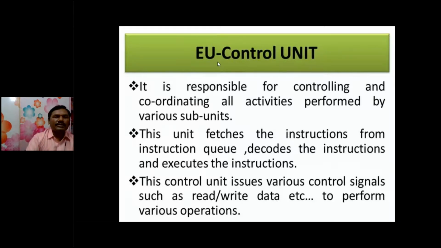The control unit, as a part of the execution unit, is responsible for controlling and coordinating all activities performed by the various subunits. This unit fetches the instructions from the instruction queue and decodes them, and then sends them to the ALU for execution. The control unit issues various control signals such as read or write to perform various operations.